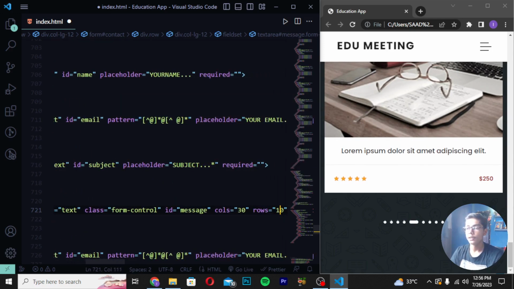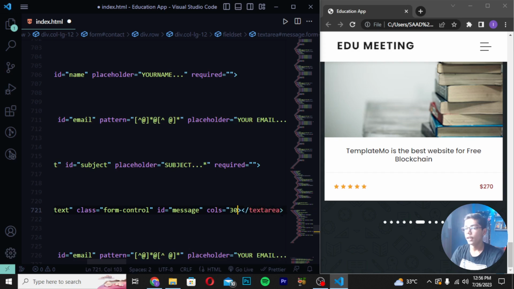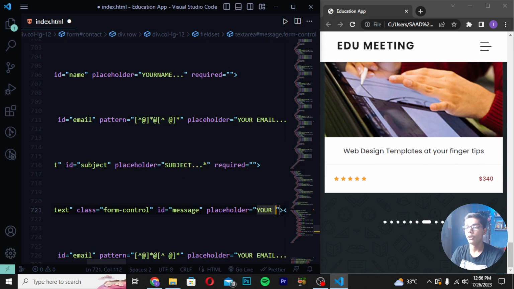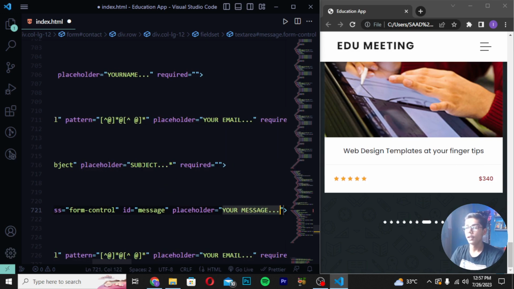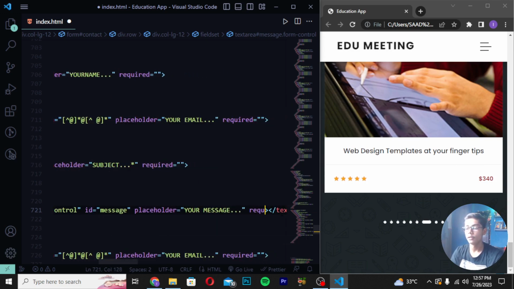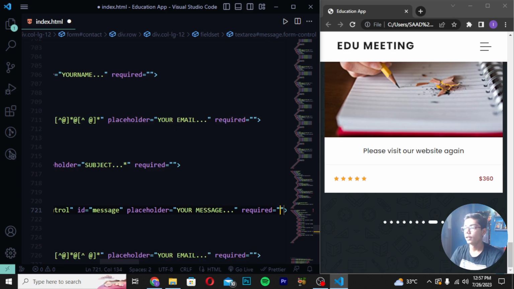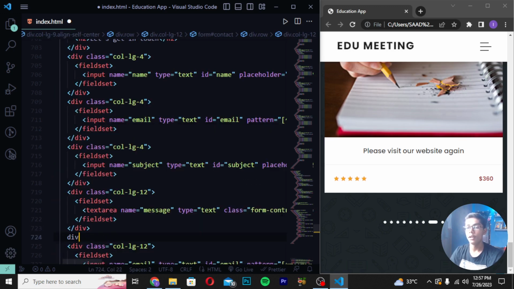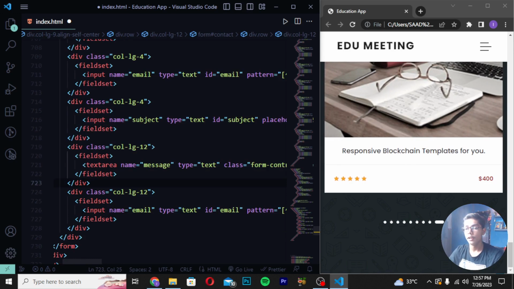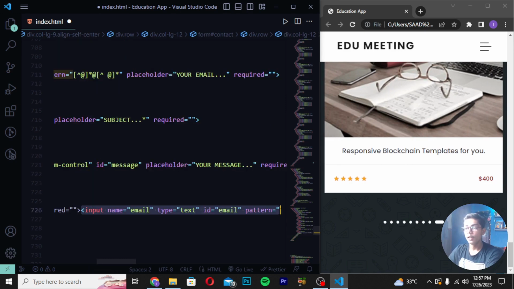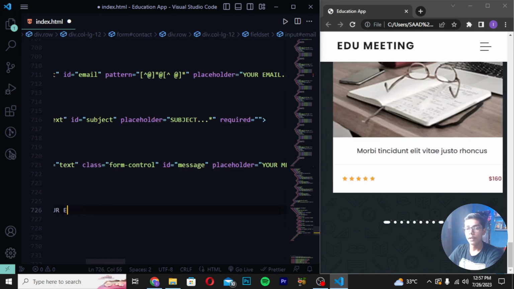Then remove this cols and rows which is written here, and in place of it write placeholder, which should be your message. Then write three dots and write required. Then write the div class which we have already created. Then remove this input. So here I will be removing this input from here.